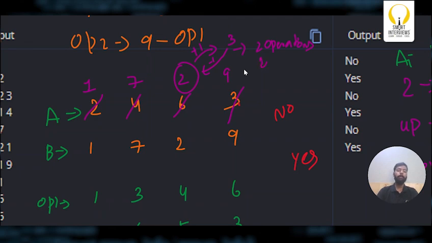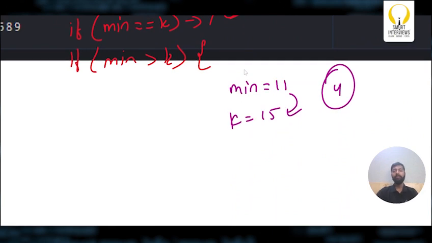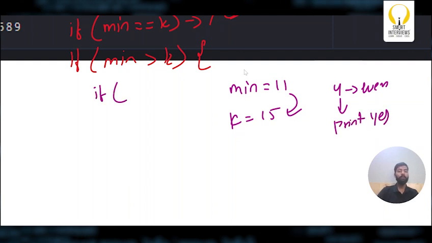Now coming back to my difference, what was my difference? 4. Now if my difference is even, can I say I can definitely perform K operations to convert A to B? So I'll simply print yes. Let me take a variable: int difference equals K minus min.